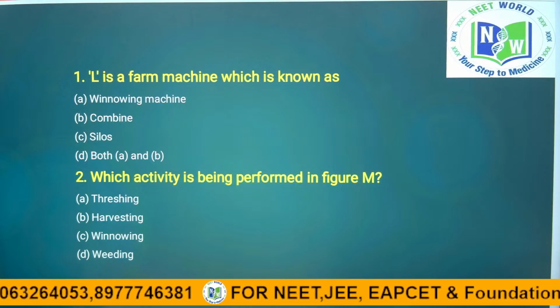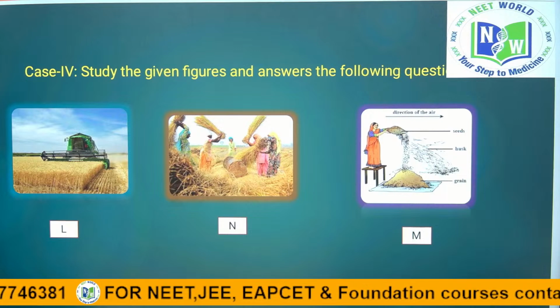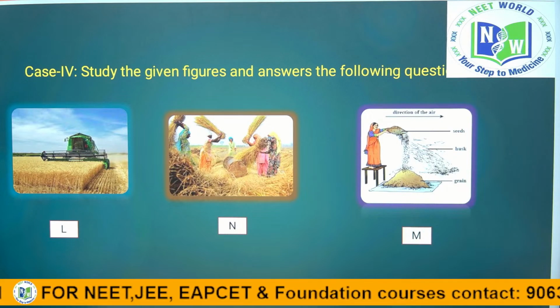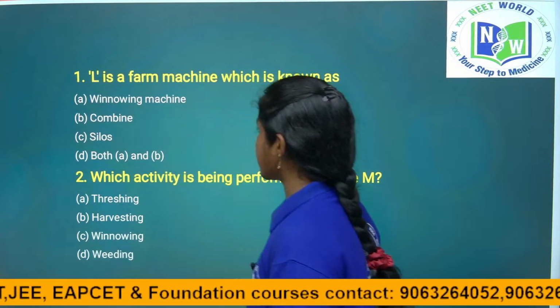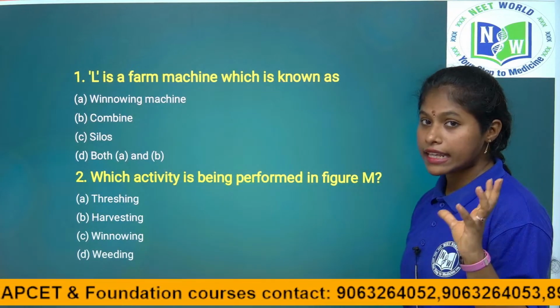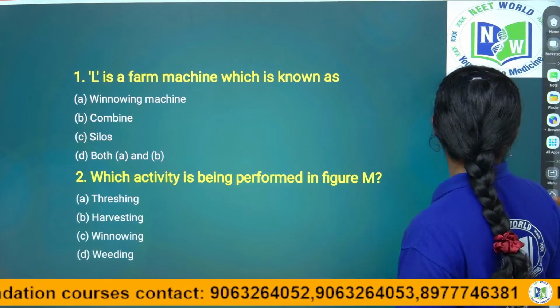See, they are asking first L. L is the combined machine, N is the threshing process, and M is the winnowing process, right? See, L is a farm machine which is known as, what is the machine? They are asking the name of the machine. Is it a winnowing machine? No, the answer is no.